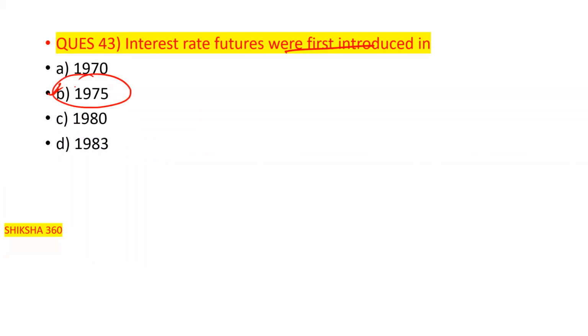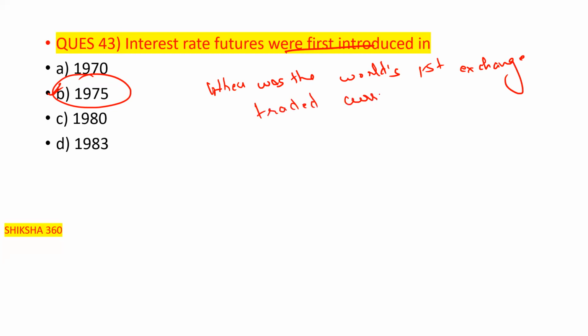And one more question. When was the world's first exchange traded currency future contract? That is in the year 1970. And it was introduced by which exchange?